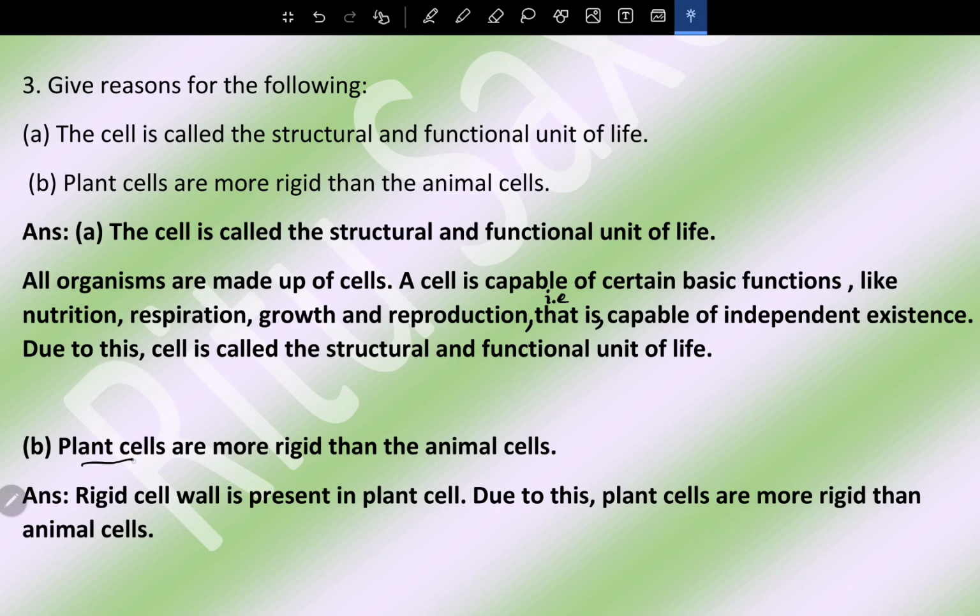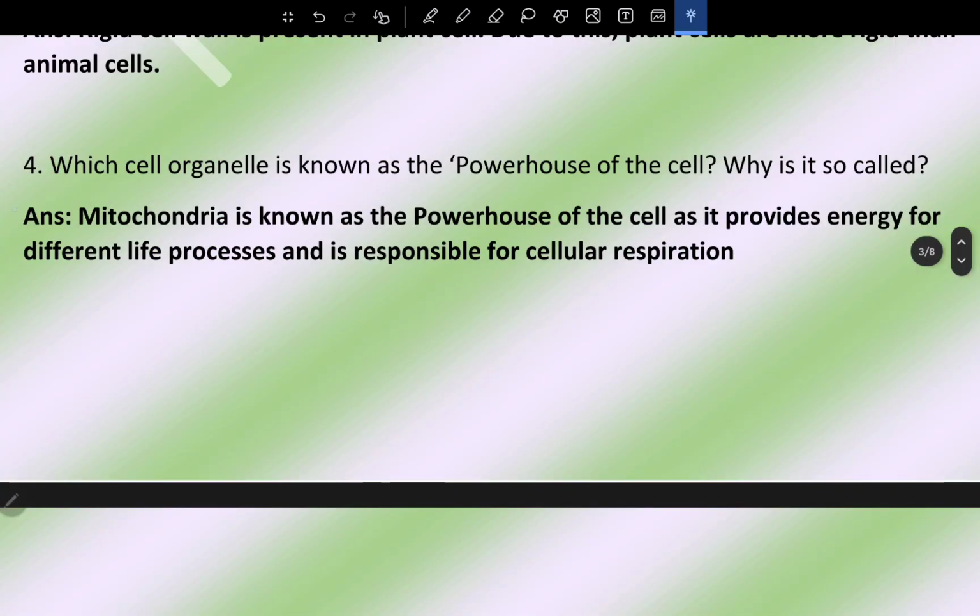Now, plant cells are more rigid than the animal cell. Rigid cell wall is present in plant cell. Due to this, plant cells are more rigid than animal cell. Question number 4. Which cell organelle is known as the powerhouse of the cell? Why is it so called?